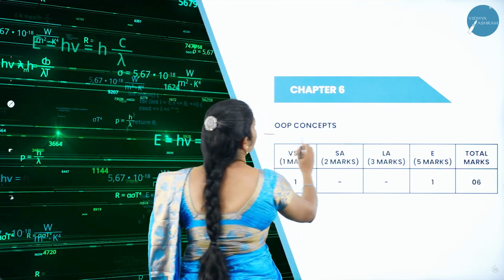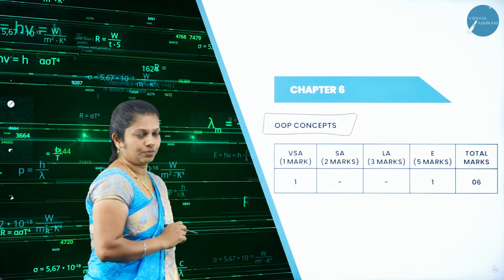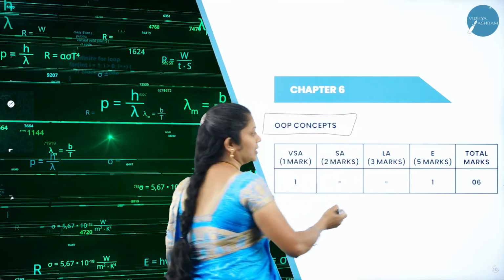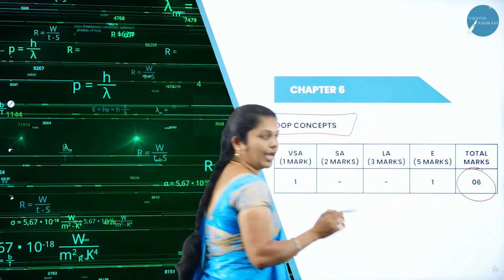Whereas the sixth chapter is OOPs concept. The total weightage of this chapter is totally 6 marks in the annual exam.